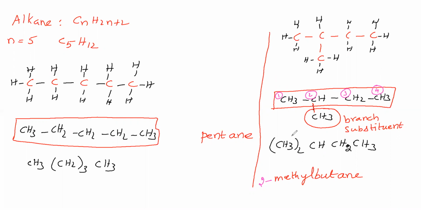Okay. Now, we can say this is an isomer of this compound. For this compound, we have written 2 possible structures. These are isomers. Next chain isomer we will write. For that, what shall we do? Out of 5 carbons, 3 carbons write like this. Remaining 2 carbons write like this. Now give single bonds between carbon atoms. Then give hydrogens. For this carbon, 3 hydrogens we can give. For this carbon, 3 hydrogens we will give.